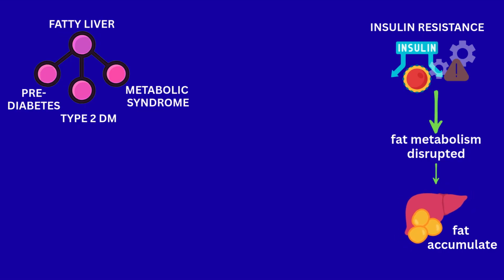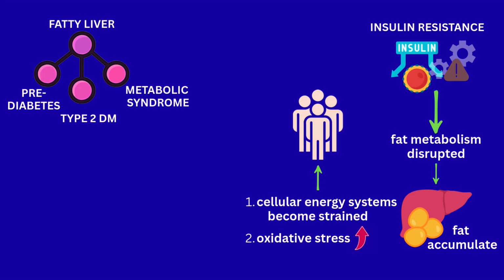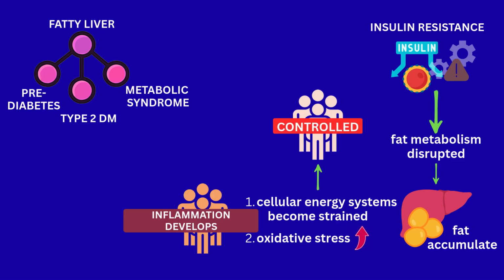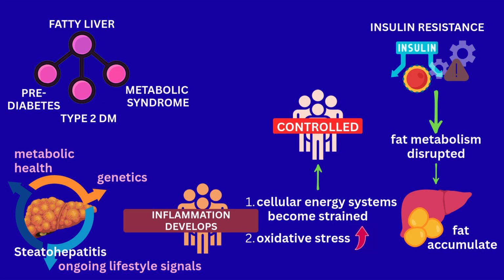Inside the liver cells, this process is not passive. As fat builds up, cellular energy systems become strained, oxidative stress increases, and inflammatory signals may begin to appear. The liver works harder to maintain balance. In some people, this stress remains controlled. In others, inflammation develops, a condition known as steatohepatitis. Importantly, this progression is not automatic. It depends on metabolic health, genetics, and ongoing lifestyle signals. The liver is resilient, but it responds directly to the environment it is placed in.